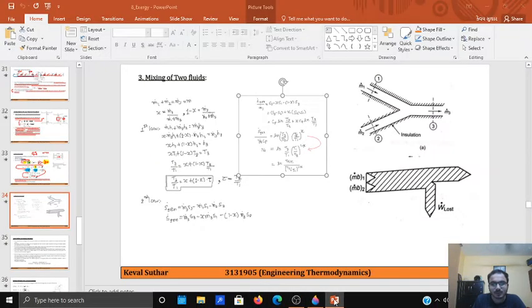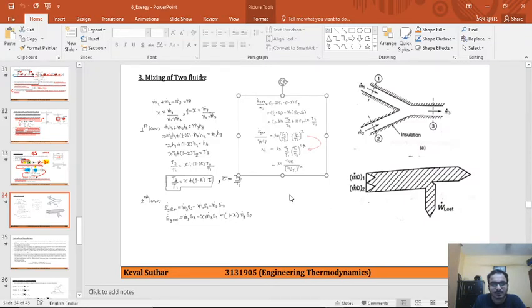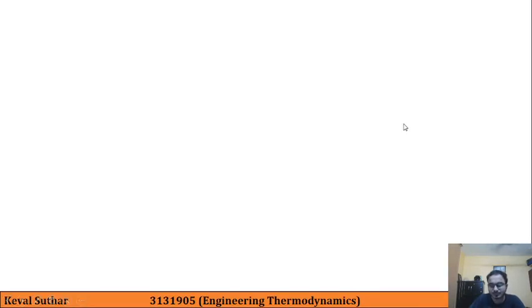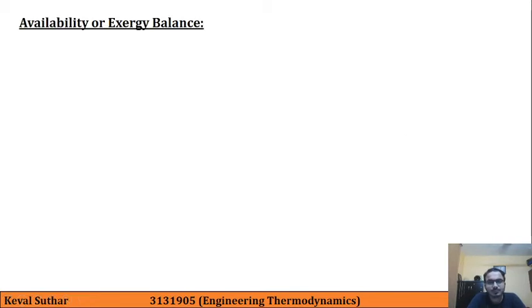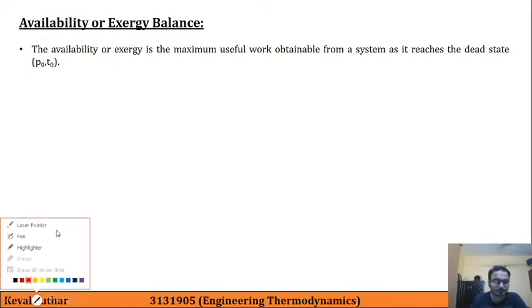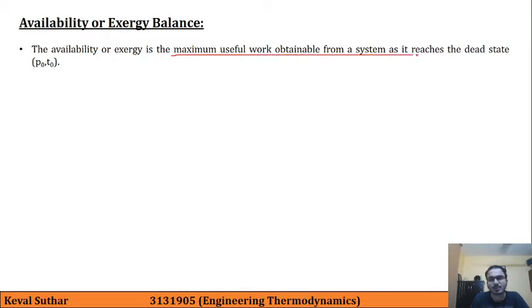And this was our last topic in our previous lecture, and we will now discuss a new topic, that is availability or exergy balance. So availability or exergy is the maximum useful work obtainable from a system as it reaches the dead state, that is pressure and temperature P0, T0.